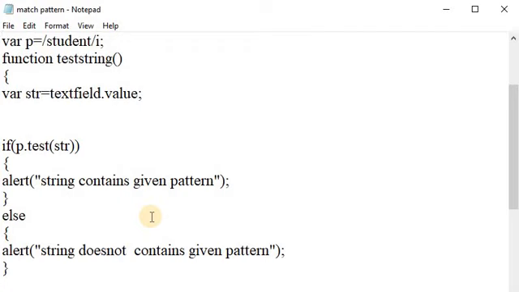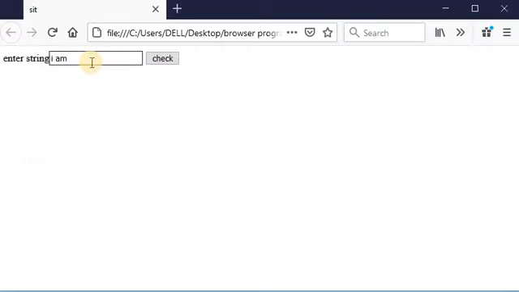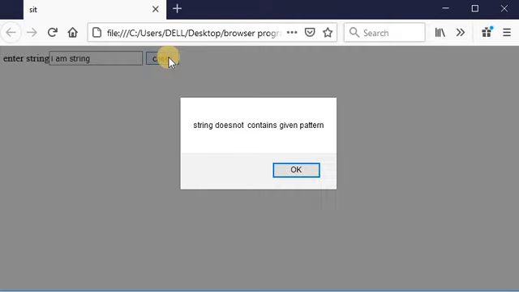Let us see the output for this example. This is the output of our given example. Suppose here I am writing the text "I am a string" and clicking on the check button. At that time the alert message will be displayed that the string does not contain the given pattern.